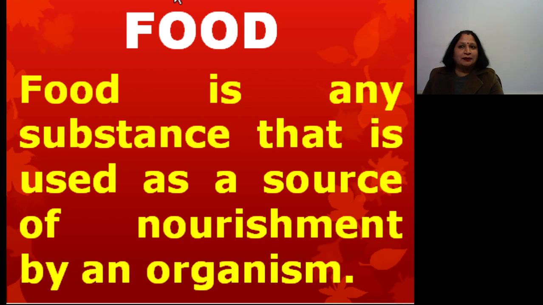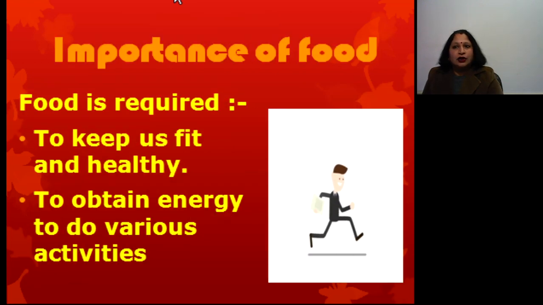Food is any substance that is used as a source of nourishment by an organism. That is known as food. So first we discuss the requirements of food, or the importance or functions of food. So what are the main functions of food?